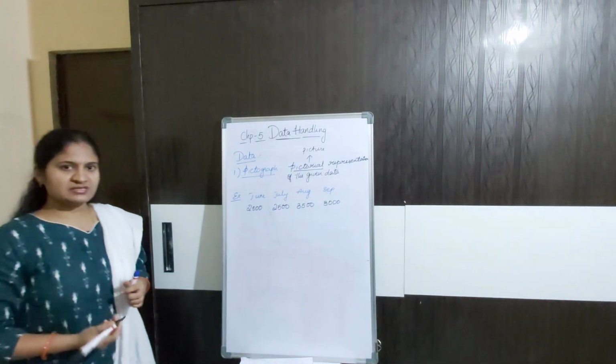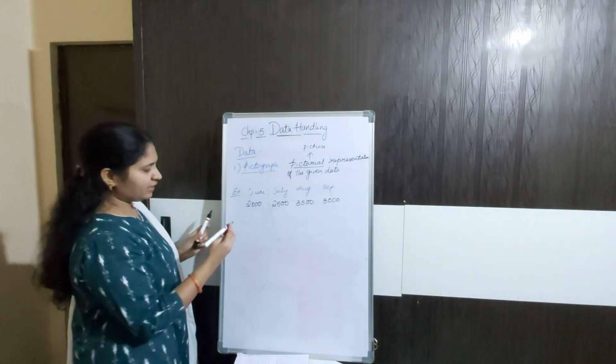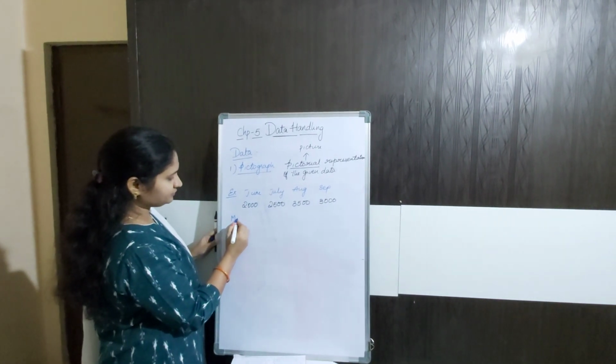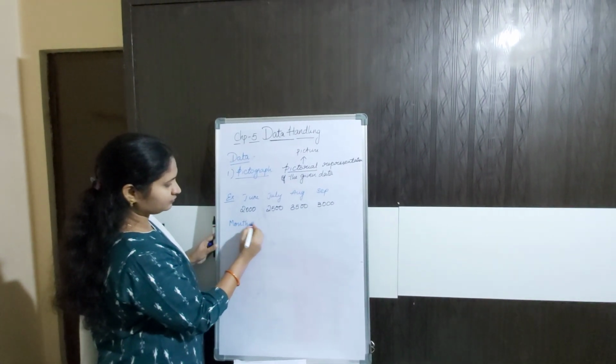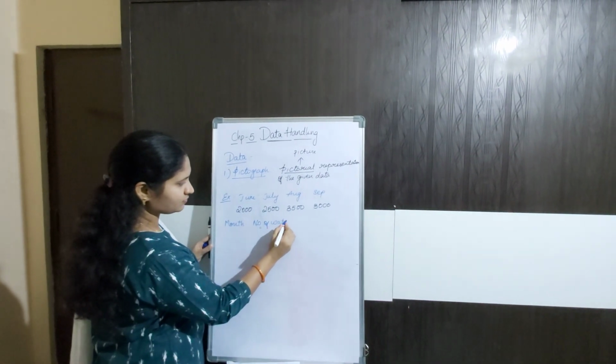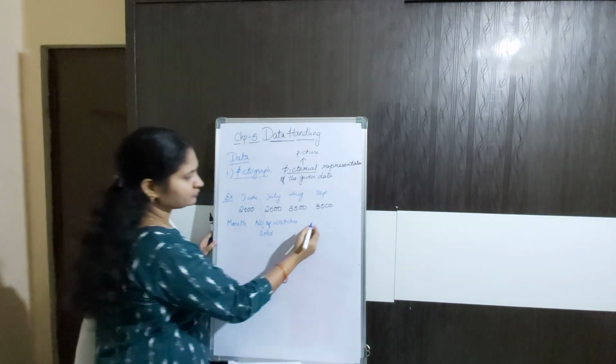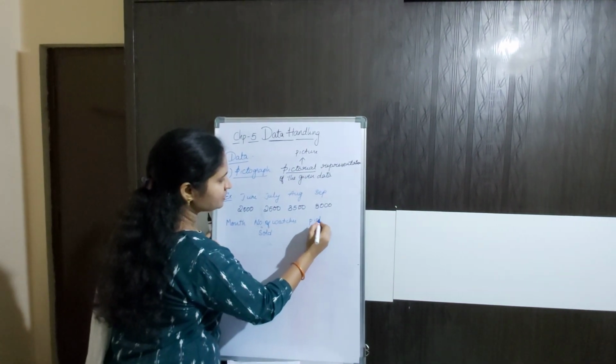How will you represent this data? By using pictograph. So we have to take month, number of watches sold, picture representation.